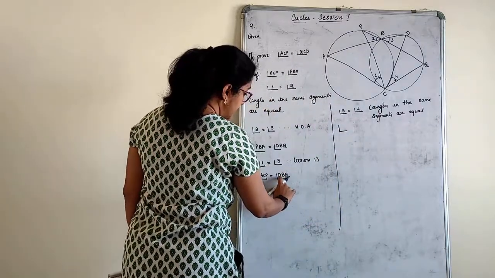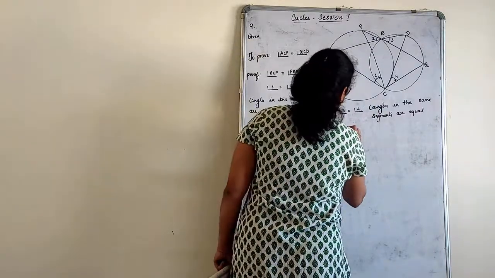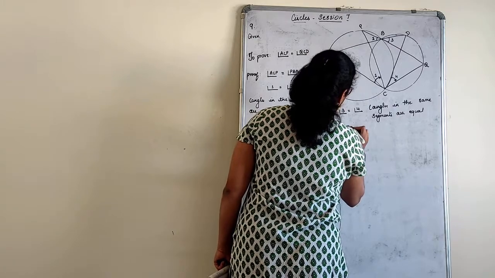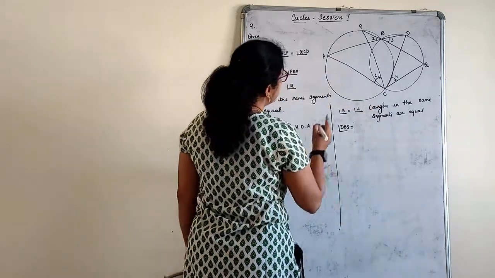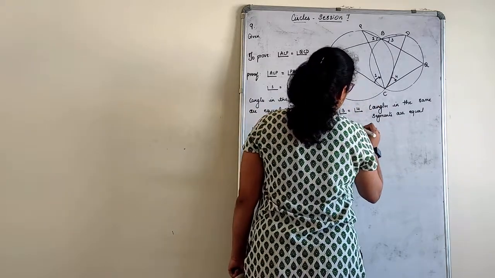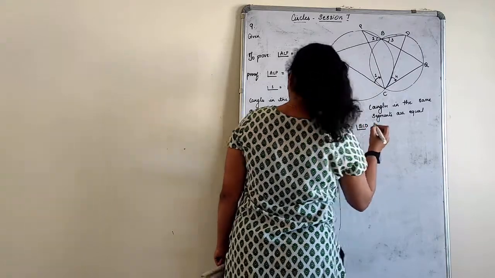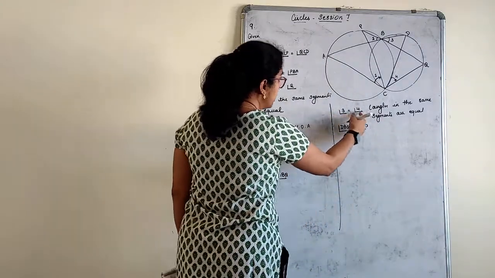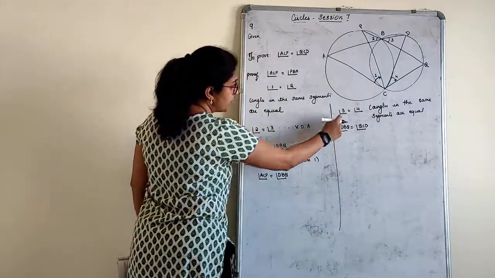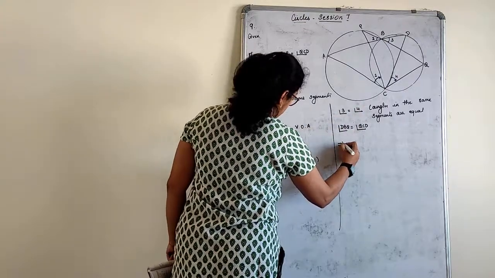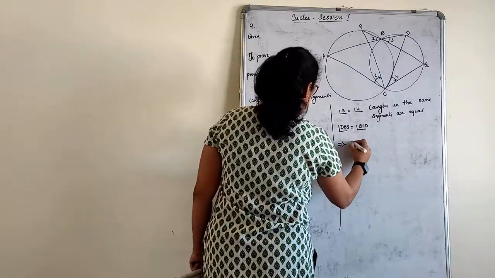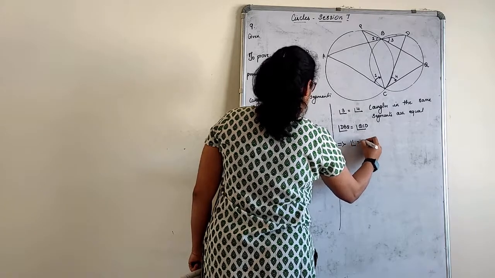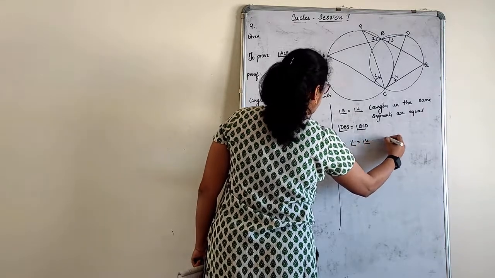Angle 3 is read as DBQ. Angle 4 is read as QCD. Okay? 3 is equal to 4. 1 is equal to 3. 3 is equal to 4. This implies angle 1 is equal to angle 4.